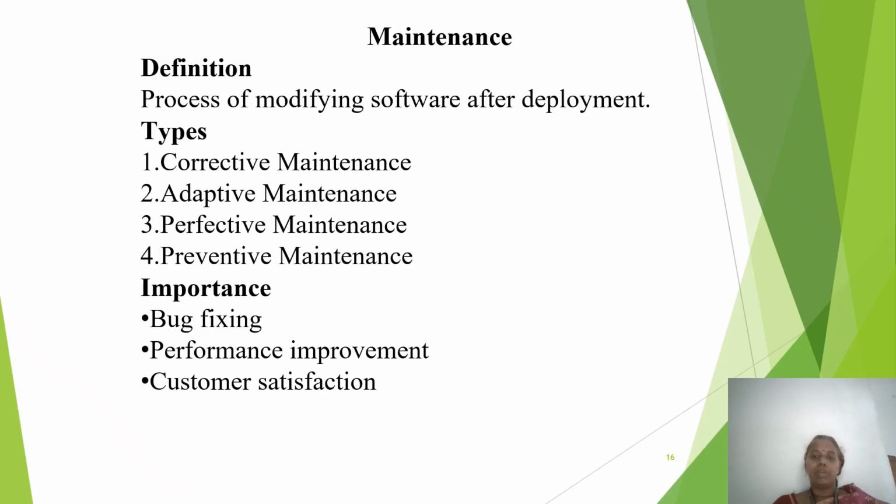The next one, preventive maintenance. That means making changes to avoid future problems and improve maintainability. Some importance of maintenance is bug fixing, performance improvement, user satisfaction, and longer software life.